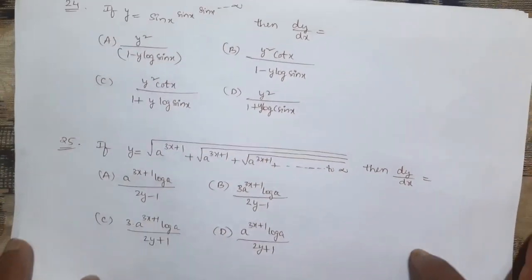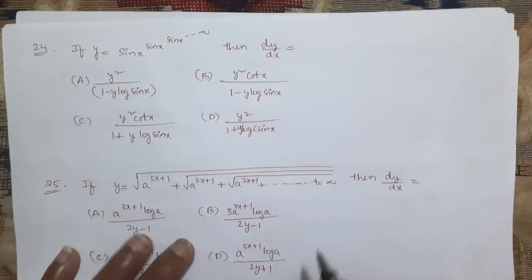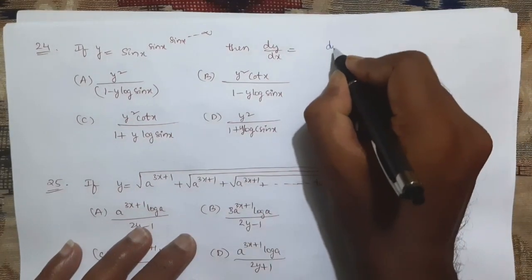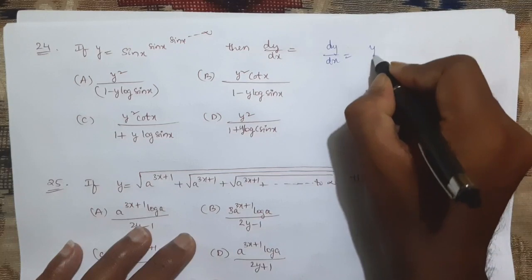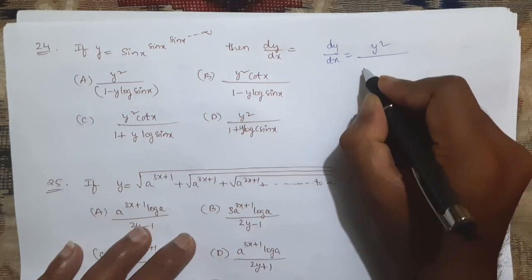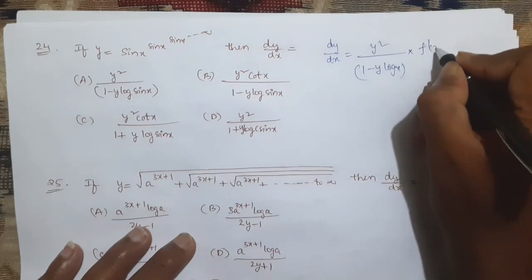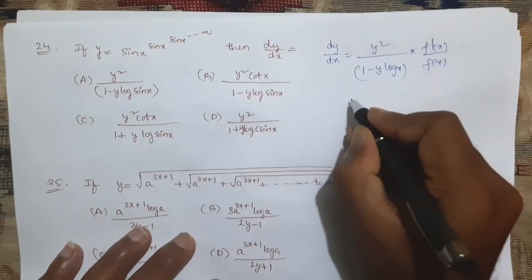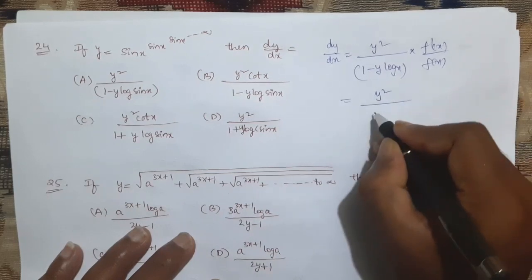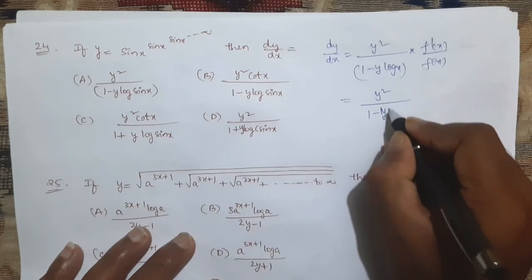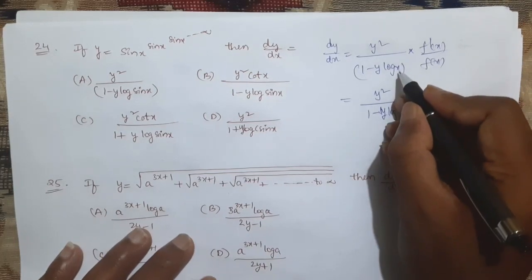See here. So I am writing the shortcut formula once again. Dy by dx equal to y square by 1 minus y log x into f dash of x by f of x. So I am writing once again y square by 1 minus y log x. What is x here?